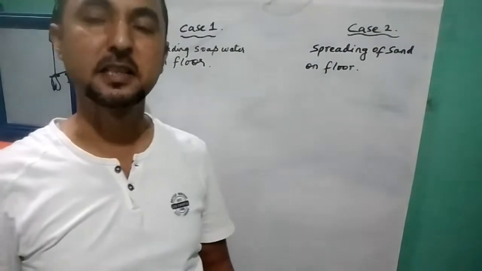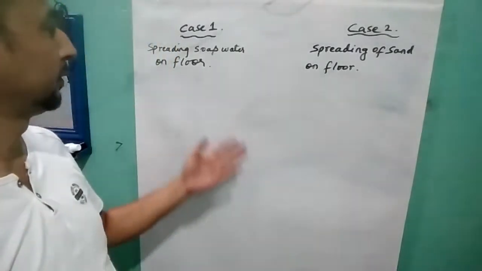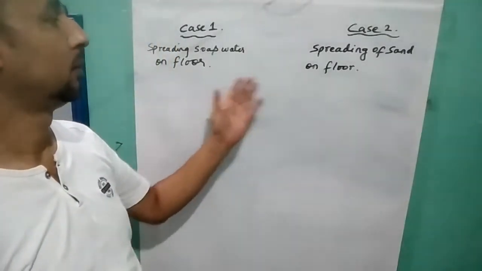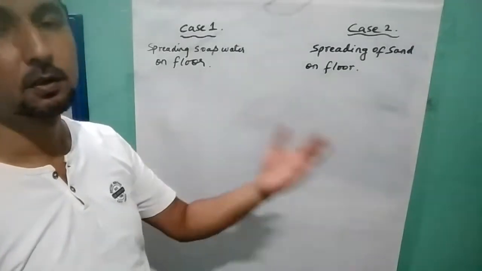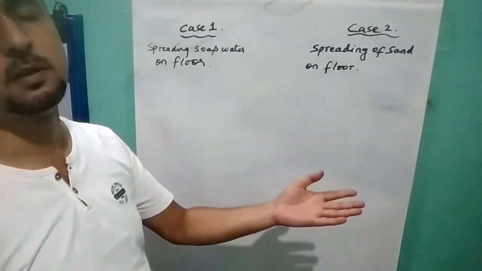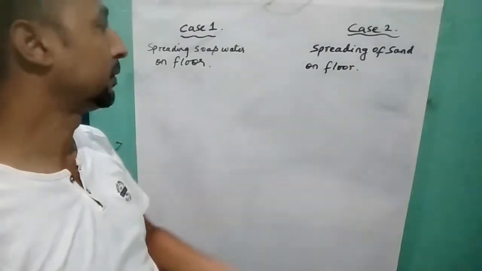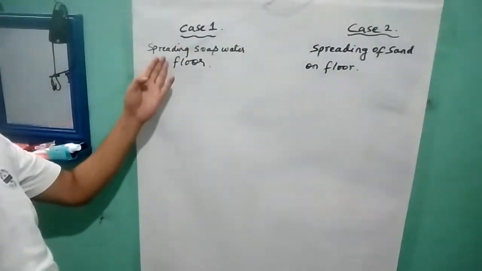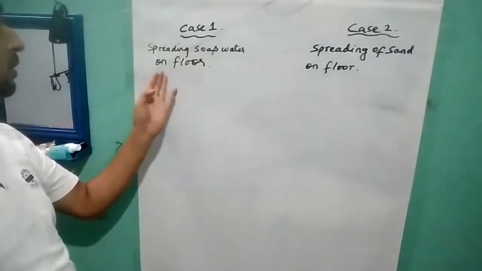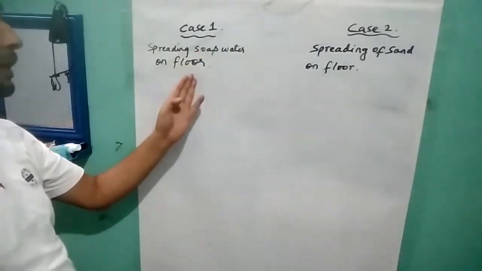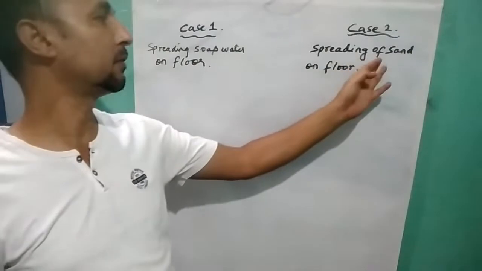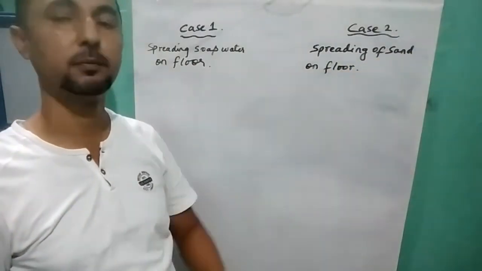Let us take two cases and we'll learn from these two cases whether friction increases or is reduced. The first case, spreading soap water on the floor. And the second case, spreading sand on the floor.